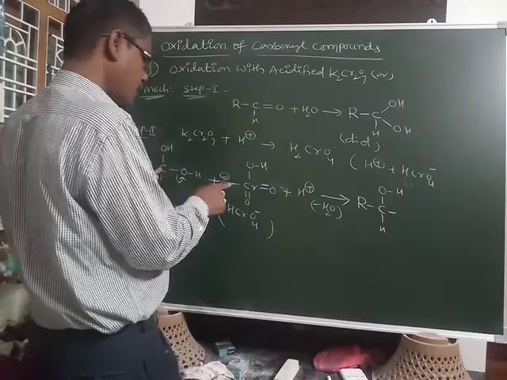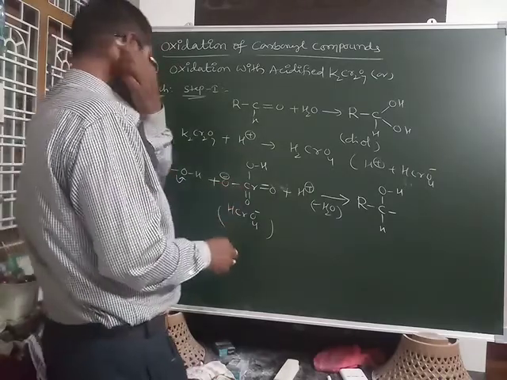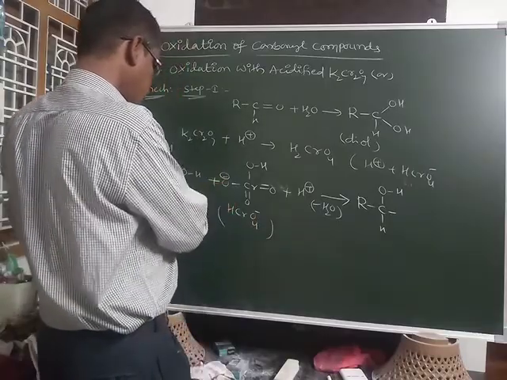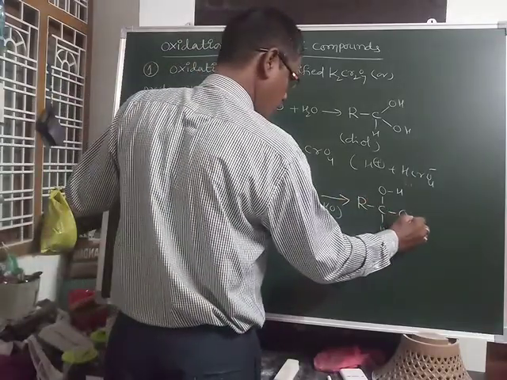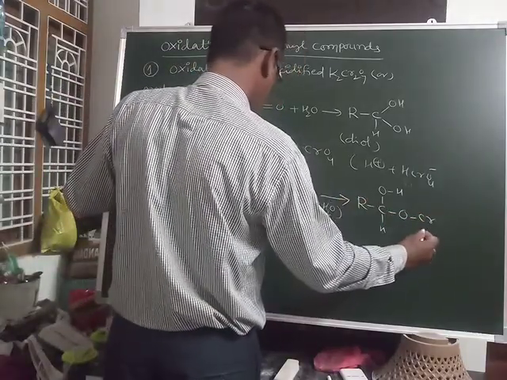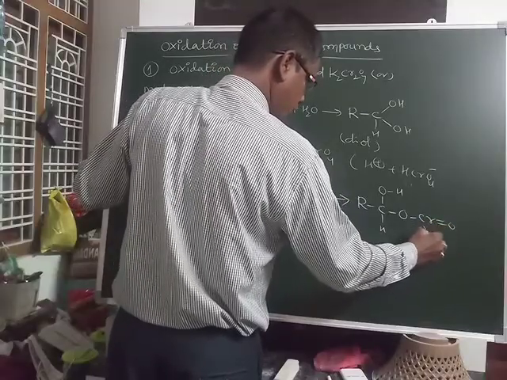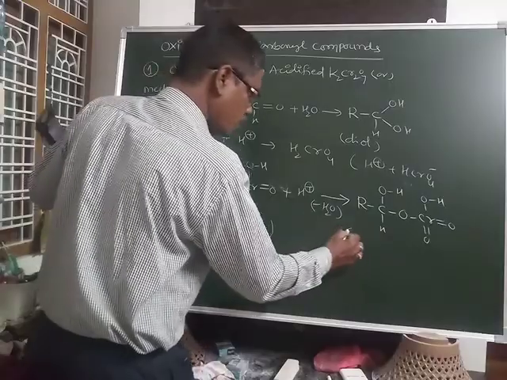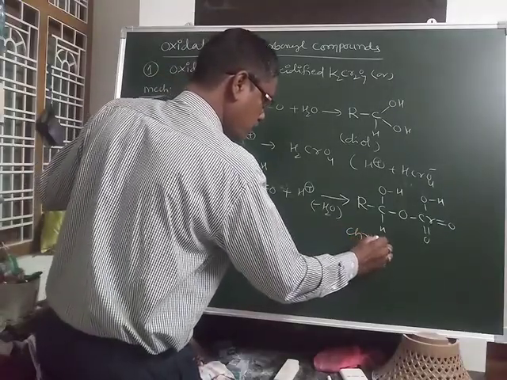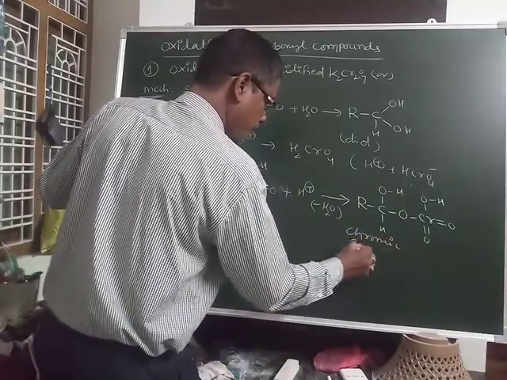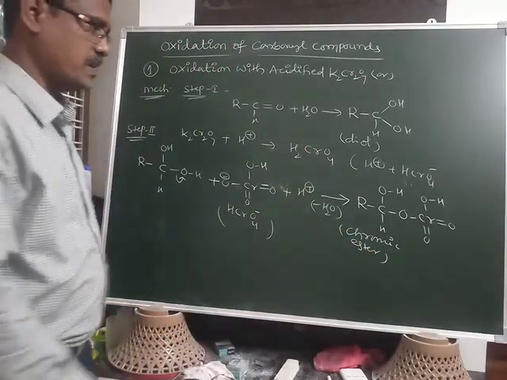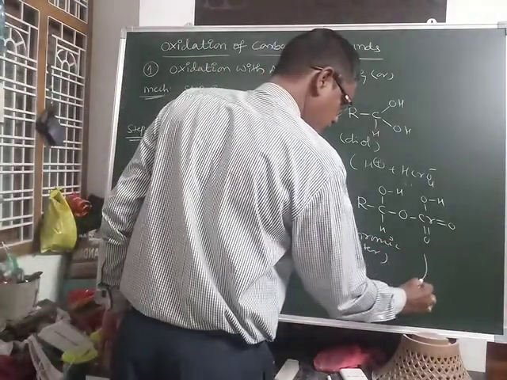There is a new bond between the carbon and O, Cr, double bond O, and OH. This is called the chromic ester.